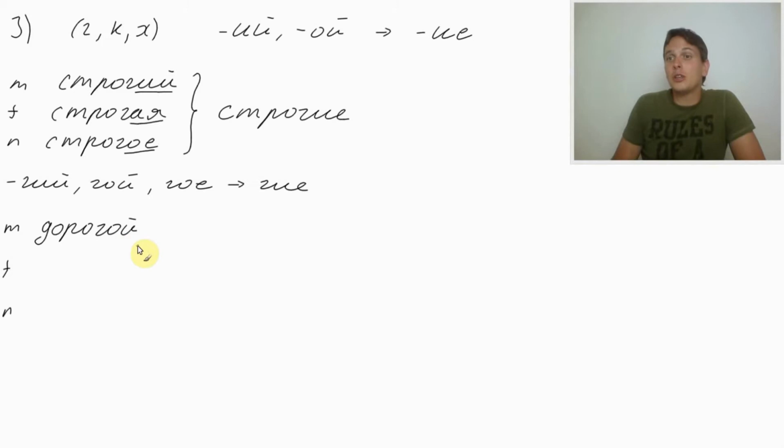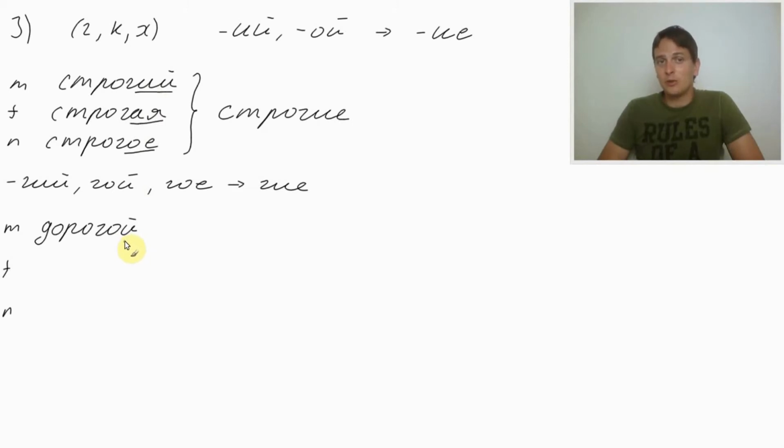Or дорогой дом, expensive house. How would we say dear mother? Again, we got adjective ending in oi. Basically, we need to use these general endings, the general modification for the ending oi and e.